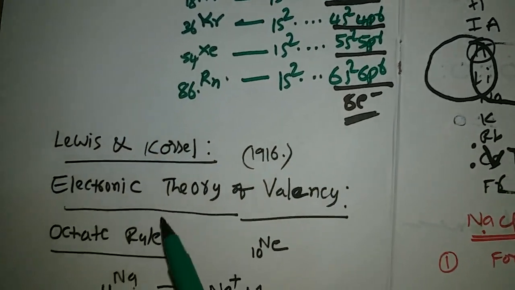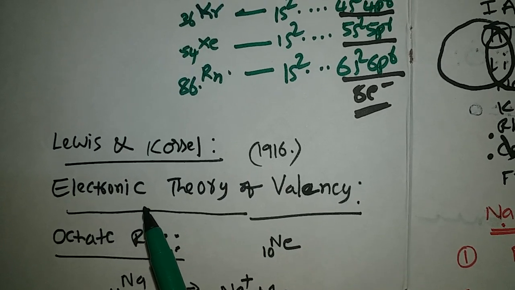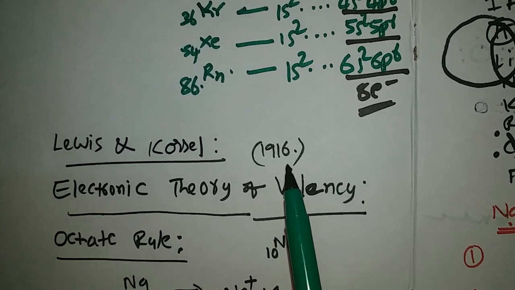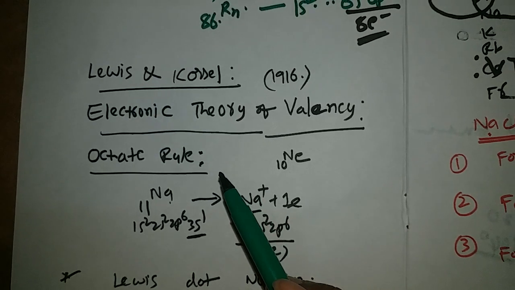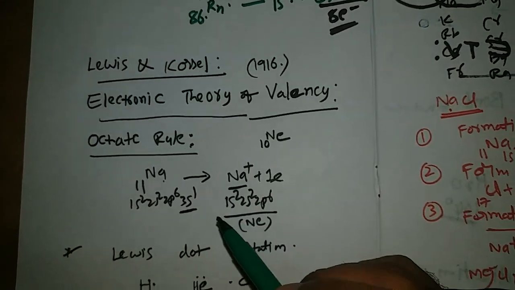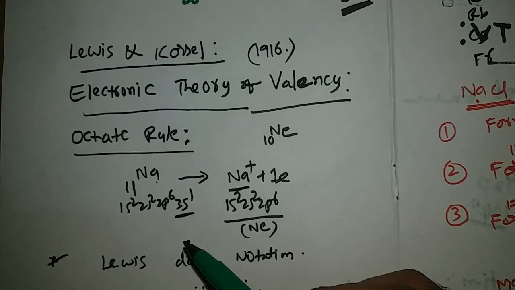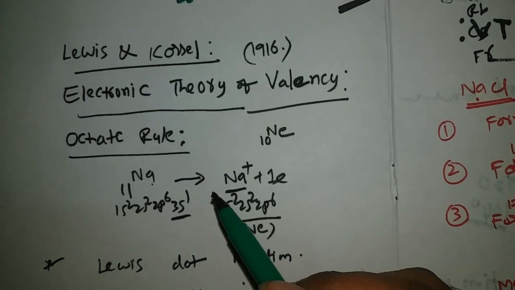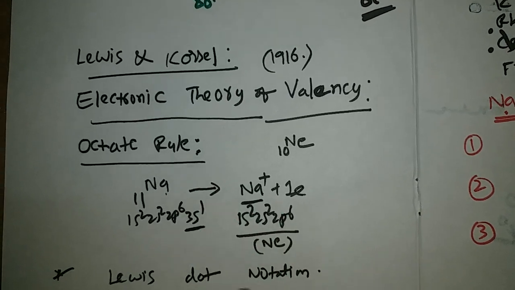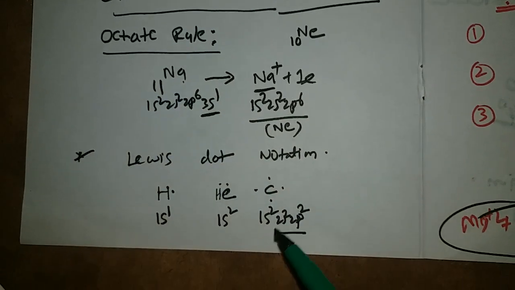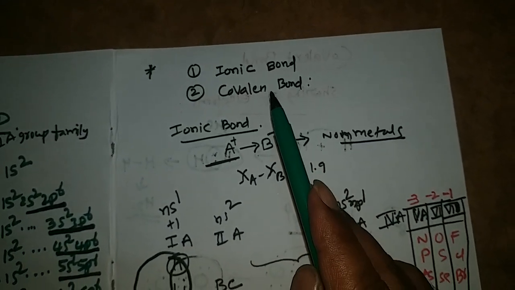According to Lewis and Kossel, in their electronic theory of valency proposed in 1916, every element tries to get 8 electrons in its valency shell like its nearest noble gas, which is called the octet rule. To get the octet configuration in the valency shell, they participate in 2 types of bonds: one is the ionic bond, another is the covalent bond.